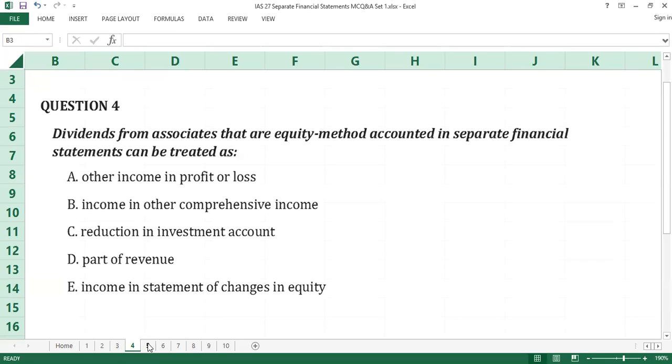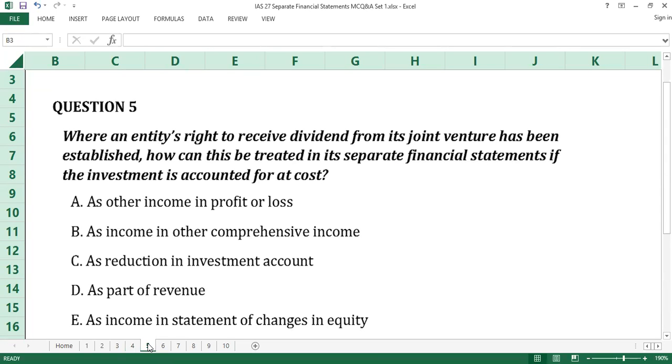Question number 5. Where an entity's right to receive dividend from a joint venture has been established, how can this be treated in a separate financial statement if the investment is accounted for at cost? A, as other income in profit or loss. B, as income in other comprehensive income. C, as reduction investment account. D, as part of revenue. E, as income in statement of changes in equity. The time counts.